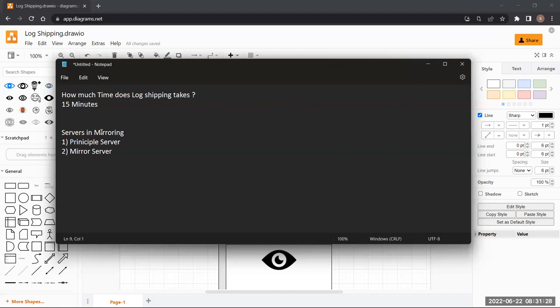Mirroring basically works on endpoints. Now the question is, what are the endpoints?